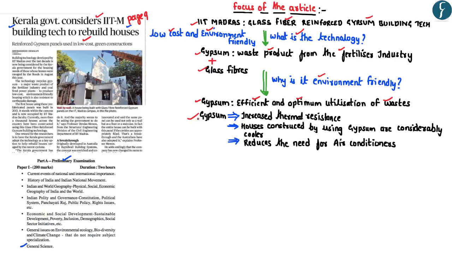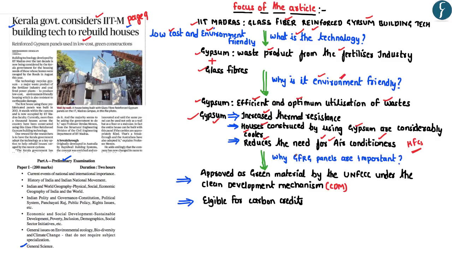Secondly, what is important to be noted here is that gypsum has higher thermal resistance, which means that the houses constructed by using gypsum are considerably cooler, because of which the need for air conditioners drastically reduces. Now this becomes extremely important because even though air conditioners cool our homes, they actually warm the planet. This is because air conditioners use hydrofluorocarbons, which are considered to be one of the greenhouse gases responsible for global warming. So since the use of gypsum in the construction of houses reduces the need for air conditioners, the glass fiber reinforced gypsum building technology is considered to be environment friendly.